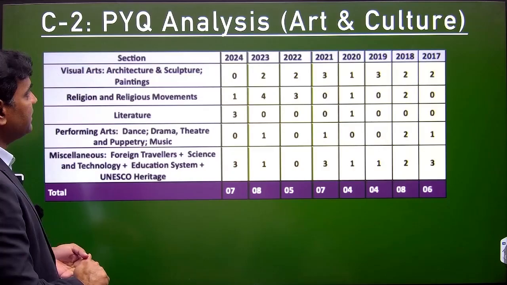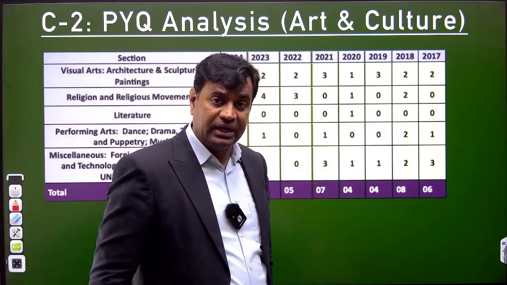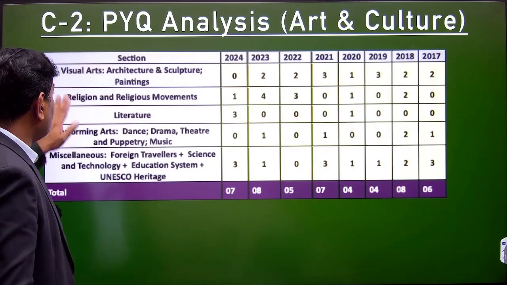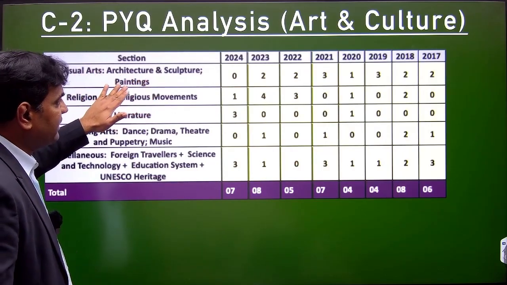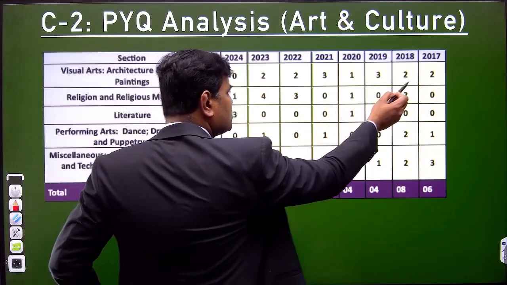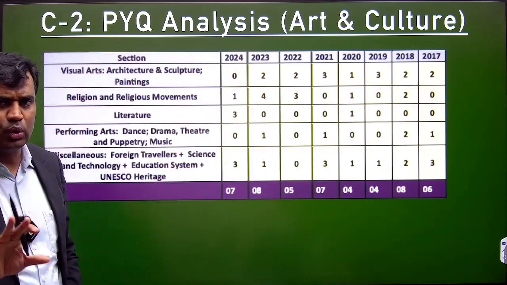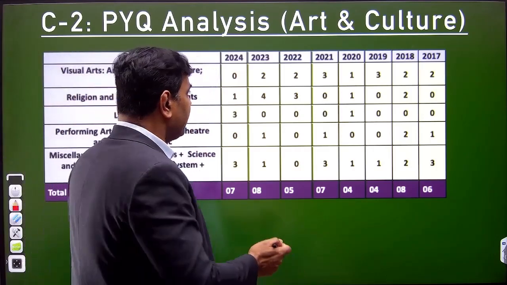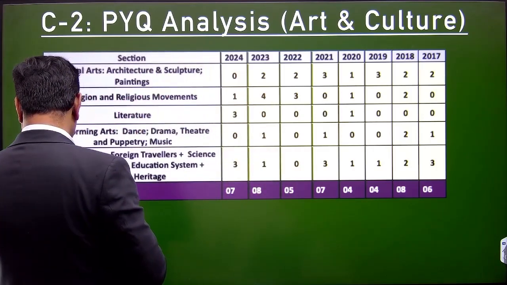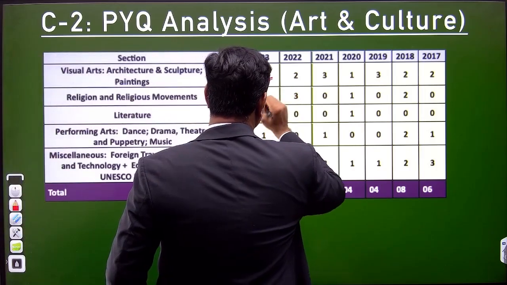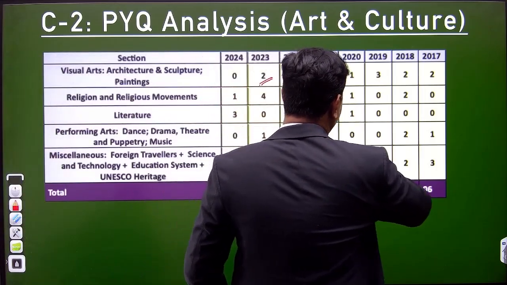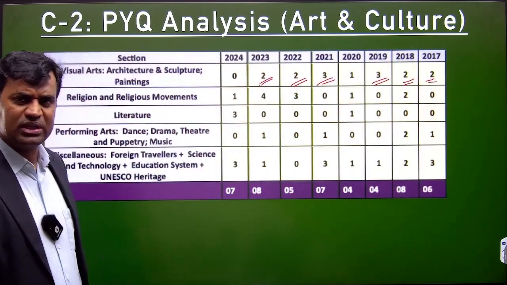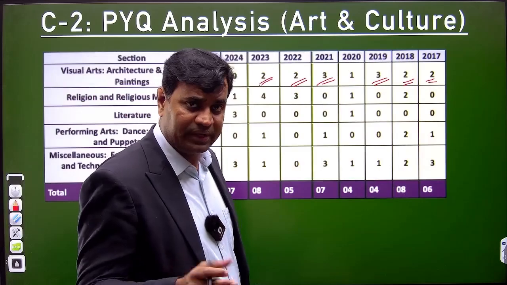At the same time, if you look into PYQ analysis of art and culture, these days it has become very important, as we all know. Visual arts, architecture, sculpture and paintings: very consistent. You are getting questions regularly. Only last year there were no questions from architecture, sculpture or painting, but that doesn't mean the question will not be asked. It has been a very consistent section in the UPSC examination. 2 questions in 2023, then 2, then 2021, 3 questions, 2019, 3 questions, 2 questions here also. What does it mean? One of the most consistent sections, like Indian national movement in the history section.